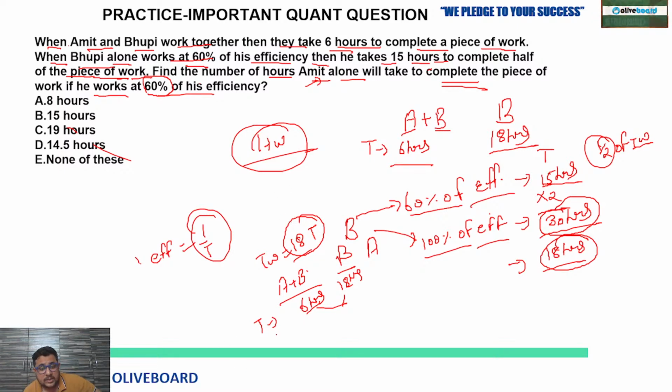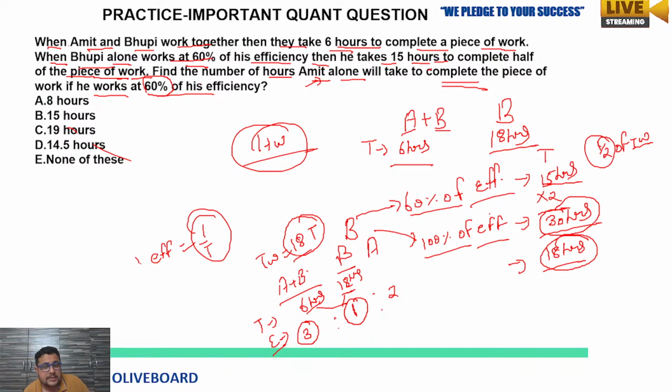Now efficiency. In 6 hours, 18 cups of tea, so per hour 3 cups of tea. In 18 hours, 18 cups of tea, so per hour 1 cup of tea. So Amit and Bhupi together take 3 cups of tea per hour, and Bhupi alone takes how much? 1 cup of tea per hour. So the efficiency of Amit is going to be 3 minus 1, which means 2 cups of tea per hour.